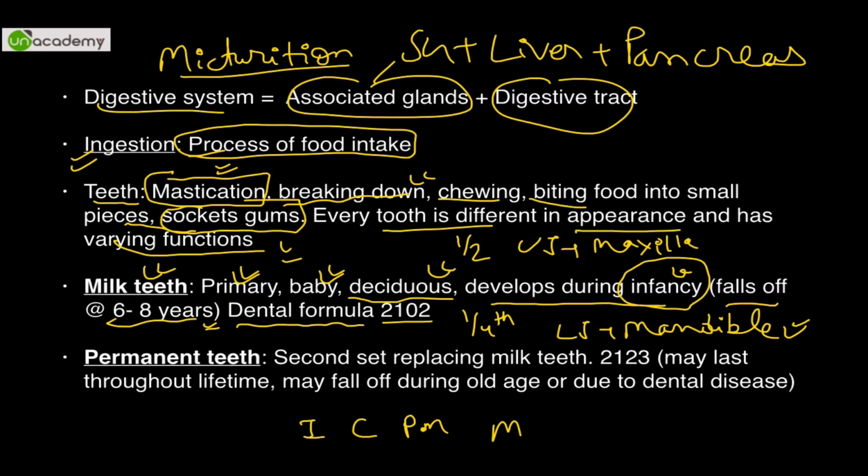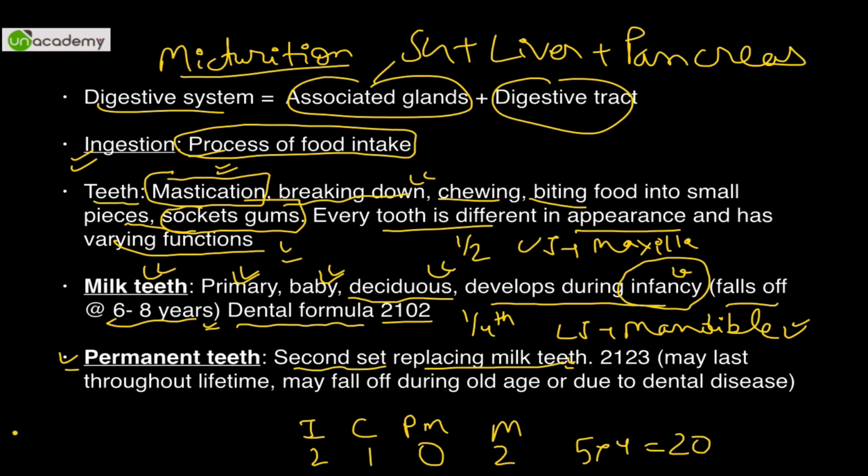These are the 4 types of human teeth. In a baby, there are 2 incisors, 1 canine, 0 premolars and 2 molars in 1/4 of the jaw. So total teeth are 5 into 4, that is equal to 20 teeth in a baby. Now permanent teeth are the second set of teeth which replace milk teeth.